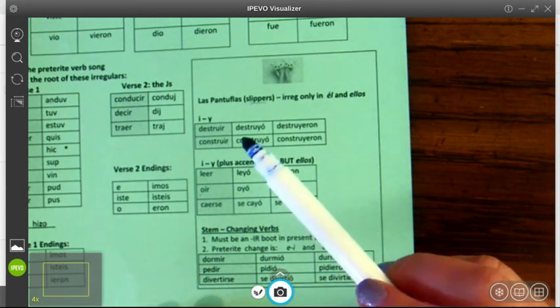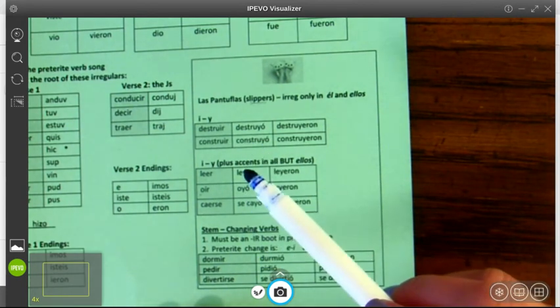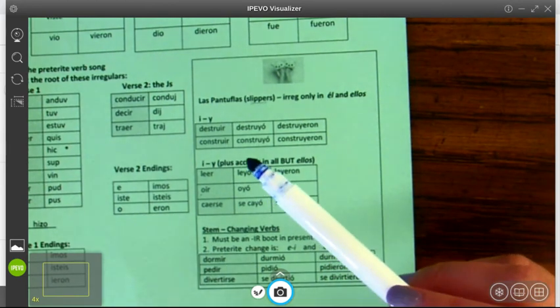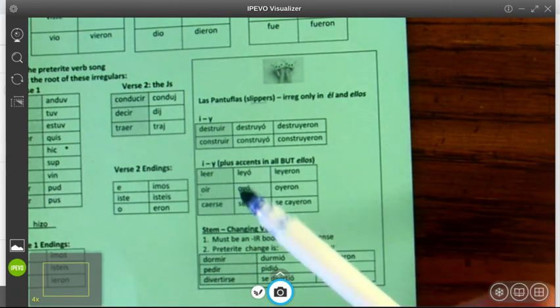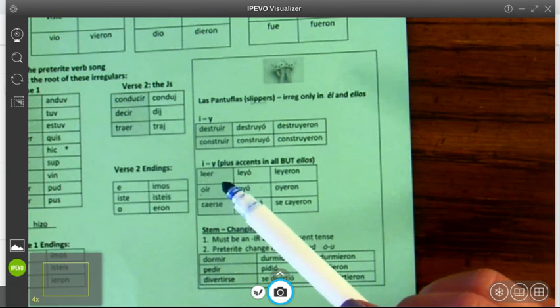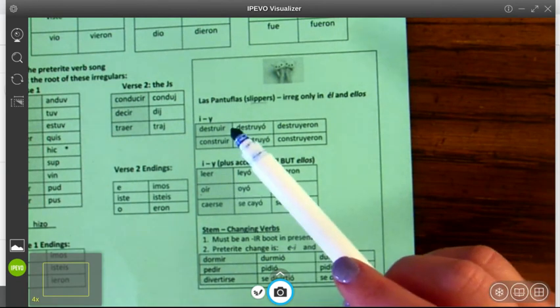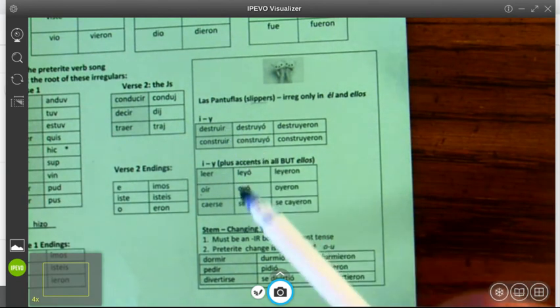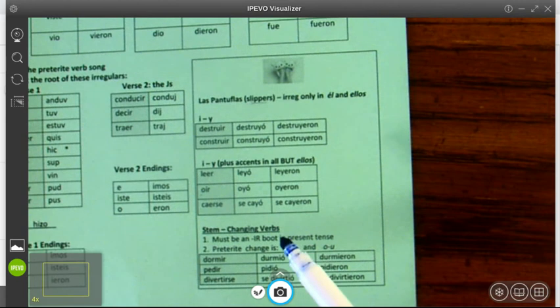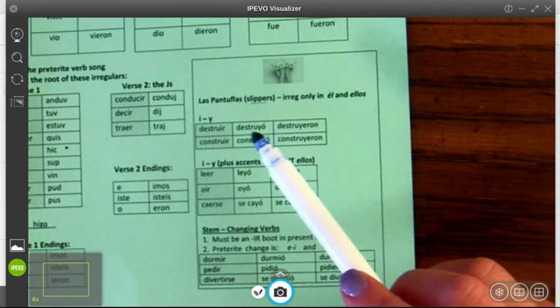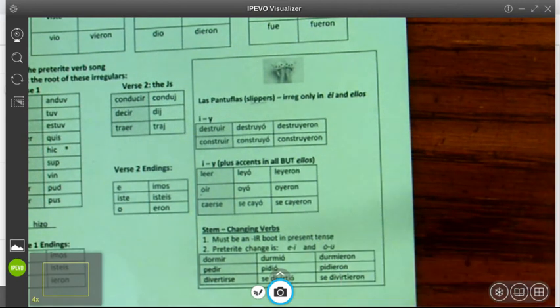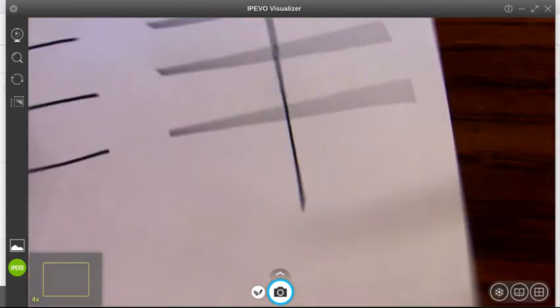These other two types of stem-changing slipper verbs, they're not stem changers. So the other two types of slipper verbs we have are the I to the Y and then the I to the Y with accents. So we're going to start here with the I to the Y. Just like our stem changing verbs, they change only in the third person singular and plural. So let's start there. The two verbs we're going to work with today are destruir and construir.